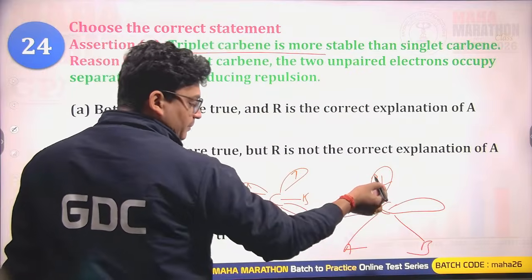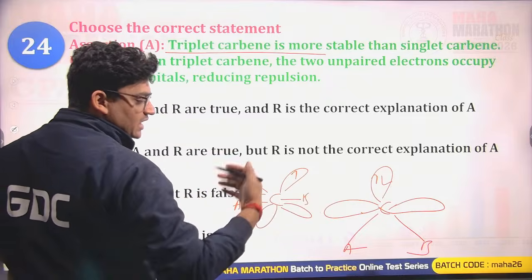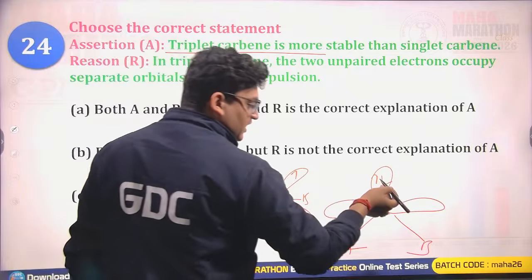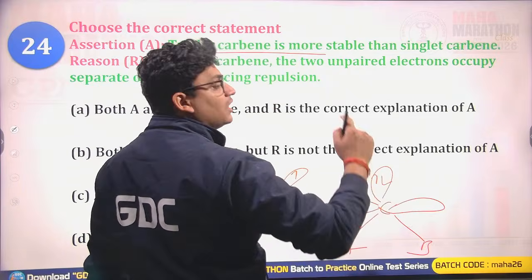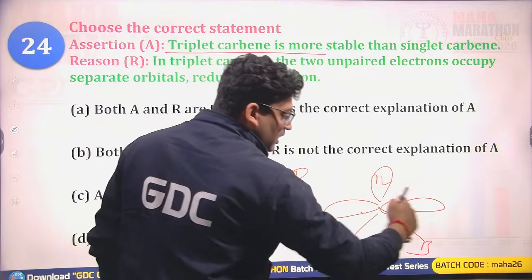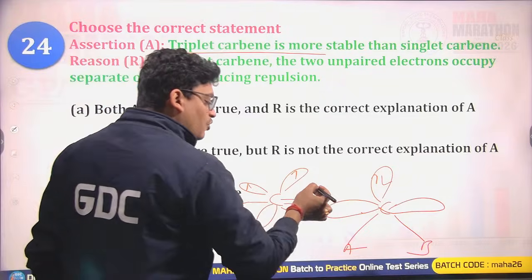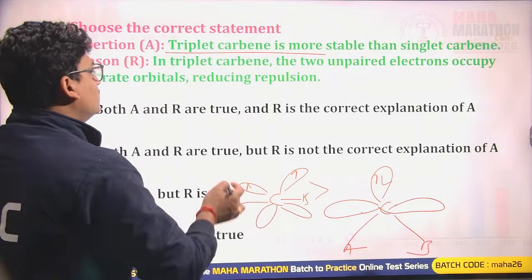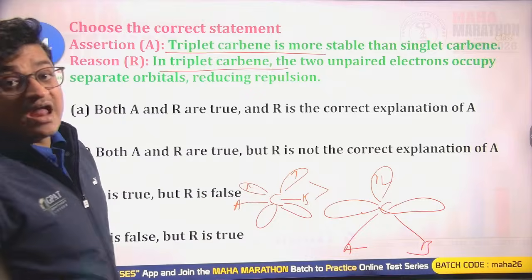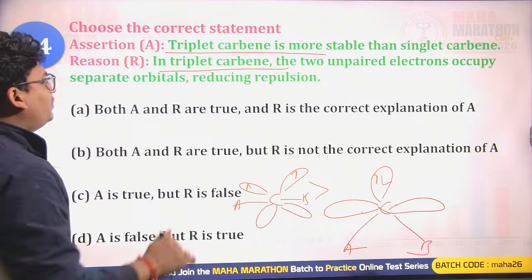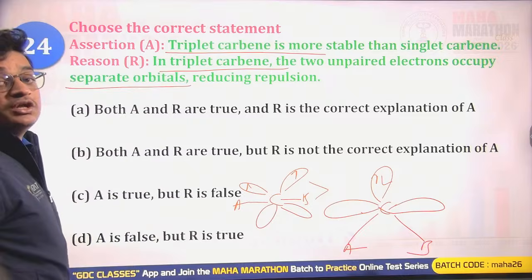So here in the triplet one, both the electrons are on the different unhybrid p orbitals. While for the singlet, both the electrons are present on a hybrid orbital, while one of the unhybrid orbitals is empty. So triplet is more stable than the singlet one. In triplet carbene, the 2 unpaired electrons occupy separate orbitals, reducing the repulsions.